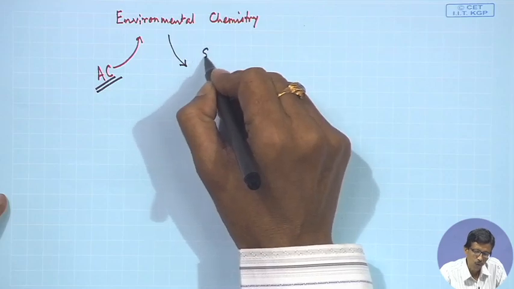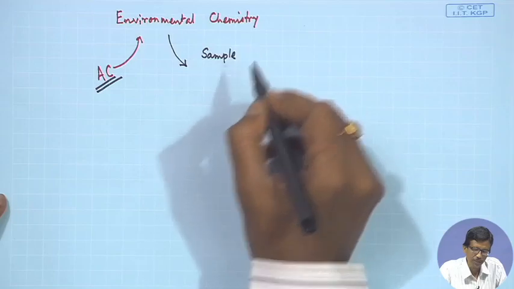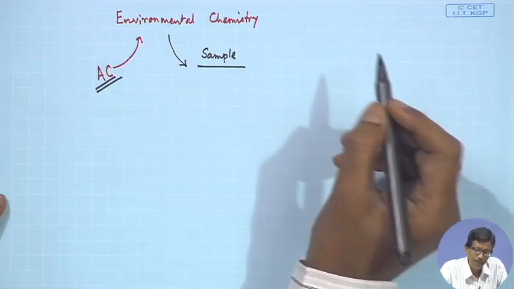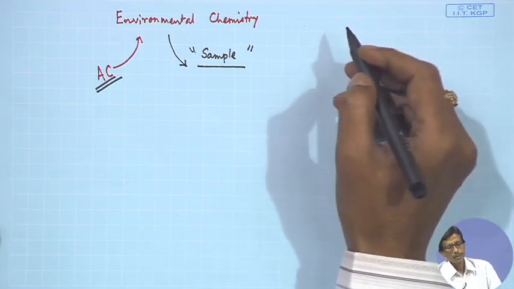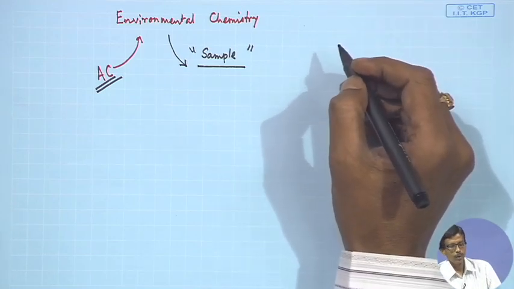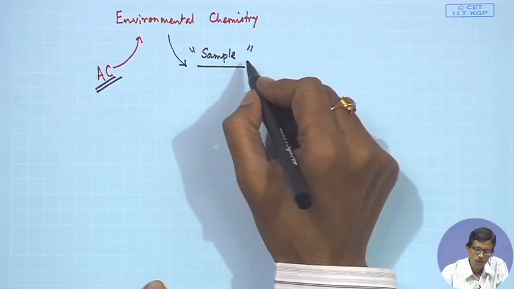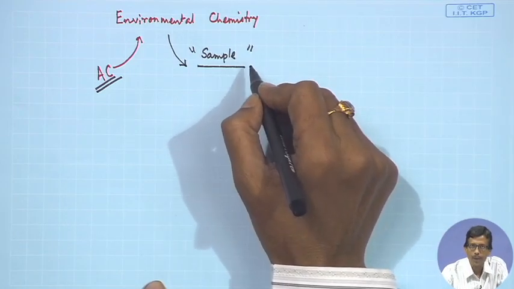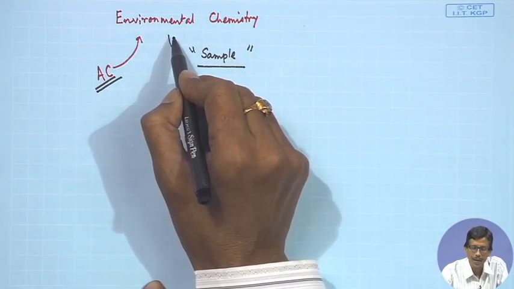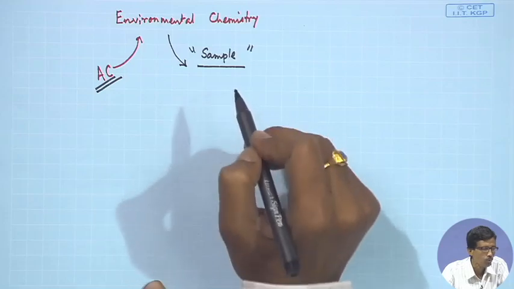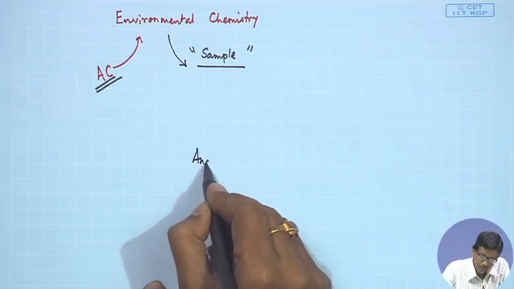So, how do we get the sample? To an analytical chemist, it is very easy to understand that our sample is only different from our very first class. There, we got the sample from a steel, from an ore, from a blood sample. Now, we are getting the sample from the environment. So, how to get that particular sample? So, our analytical chemistry